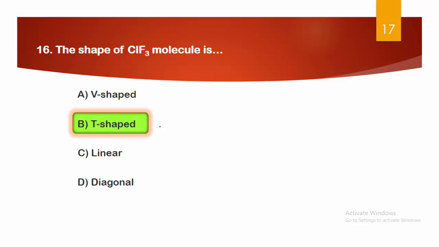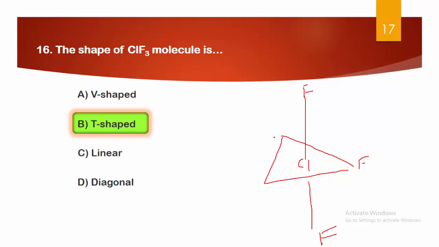As we see in the trigonal bipyramidal, there are three equatorial atoms, and two axial positions, one above the plane and one below the plane. The two lone pairs of electrons are placed at the equatorial positions, and one atom will be at the axial. So here is the trigonal bipyramidal. Here it is the Cl, here it is fluorine, here will be fluorine, and here again fluorine will be there.